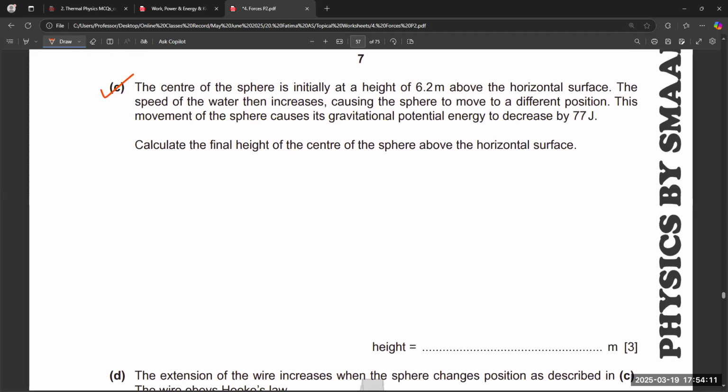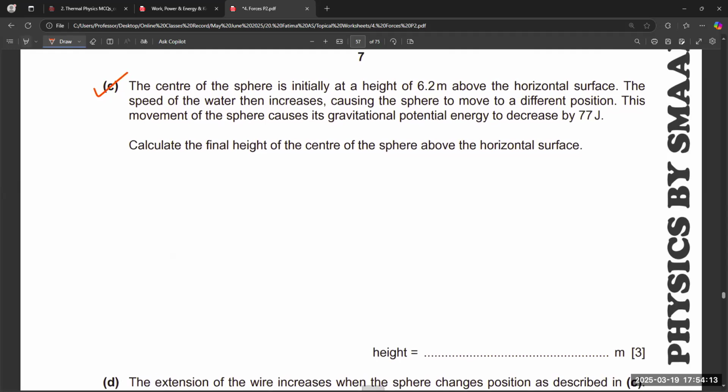Okay, the C part of the question. The center of the sphere is initially at a height of 6.2 meter above the horizontal surface. The speed of the water then increases, causing the sphere to move to a different position.